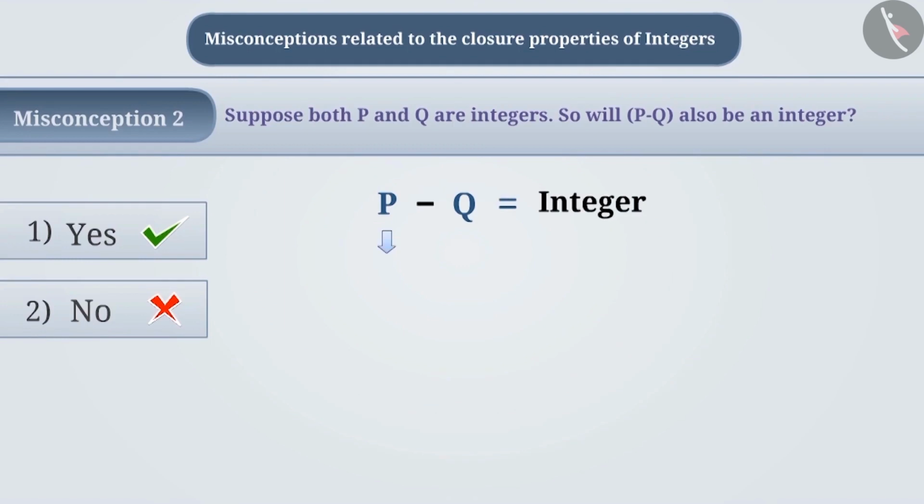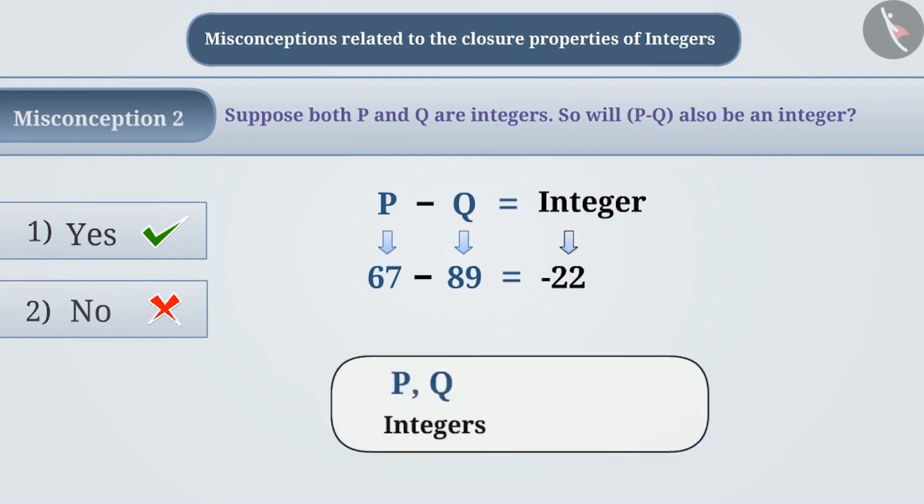For example, if the value of p is 47 and the value of q is 35, then the value of p minus q will be 12, which is an integer. Similarly, if the value of p is 67 and the value of q is 89, then the value of p minus q would be -22. This is also an integer. So when p and q are integers, p minus q will also be an integer.